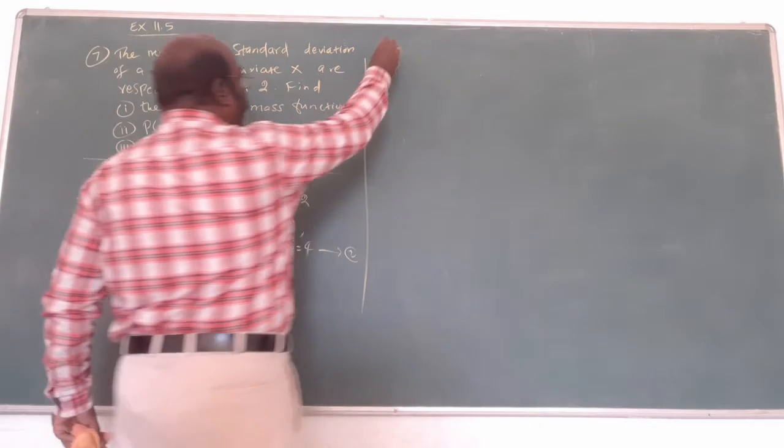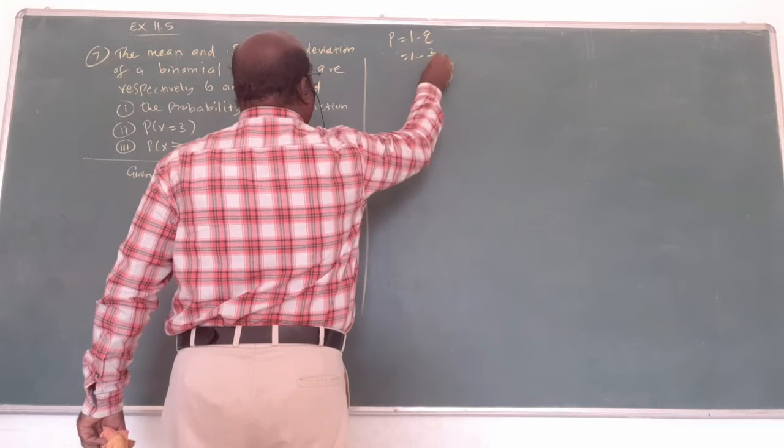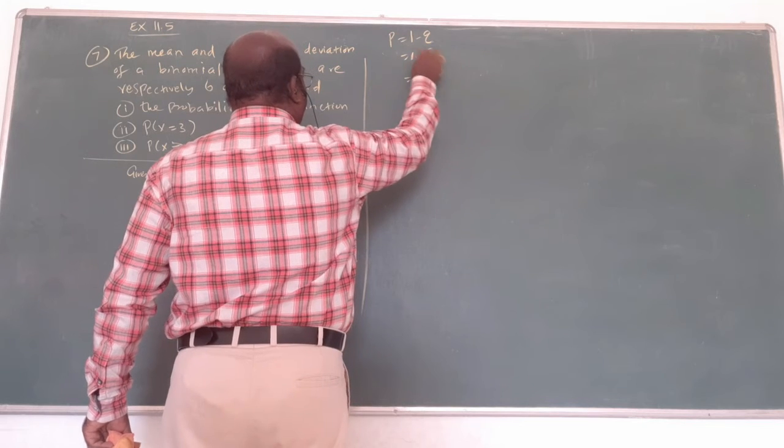Now p equal to what? p equals 1 minus q, 1 minus 2 by 3. 3 is the LCM. It is easy now. What is the answer? 1 by 3.